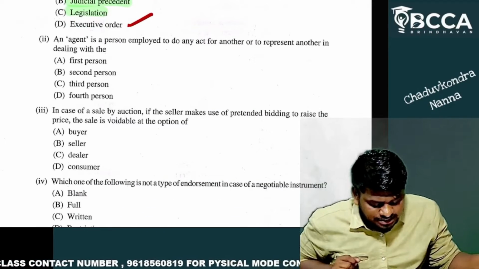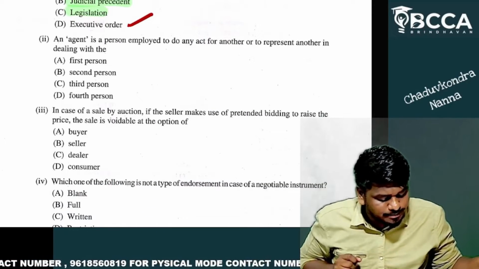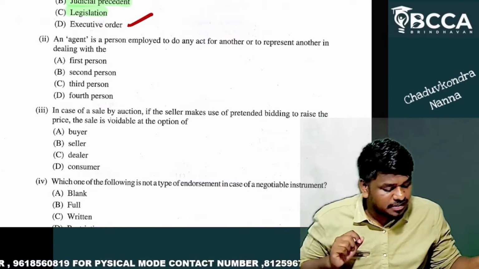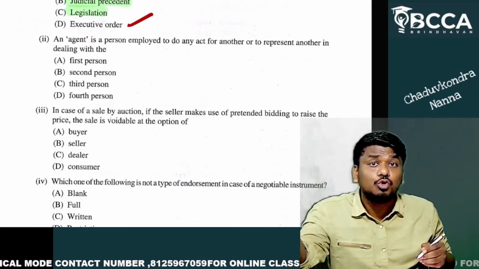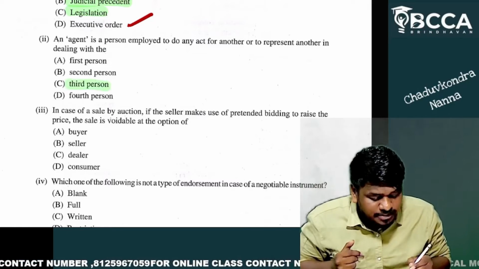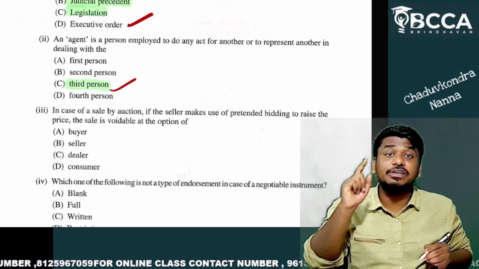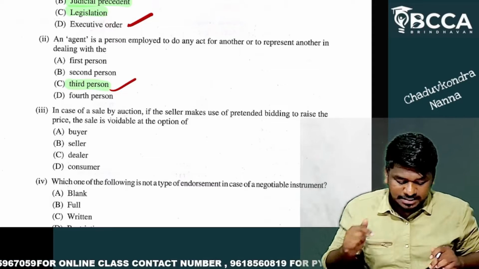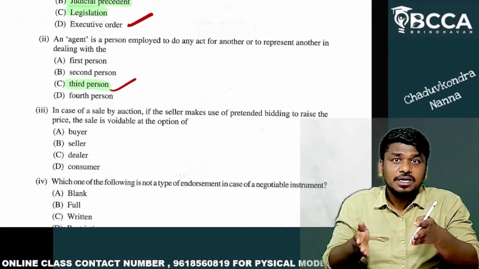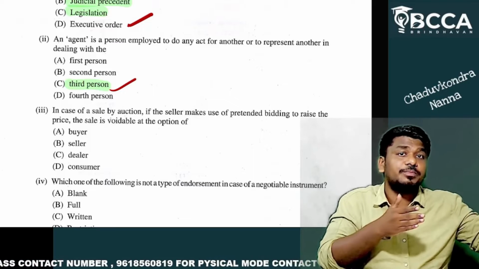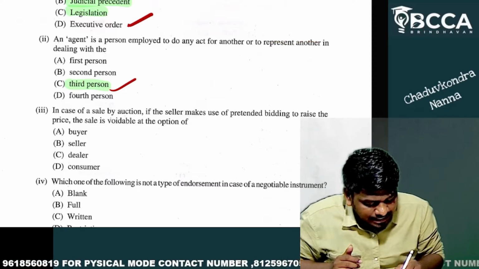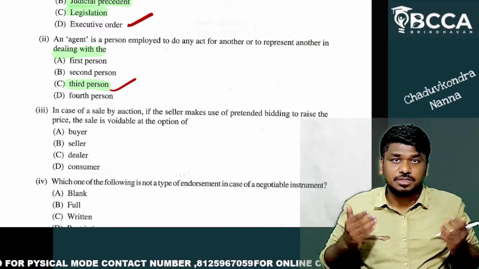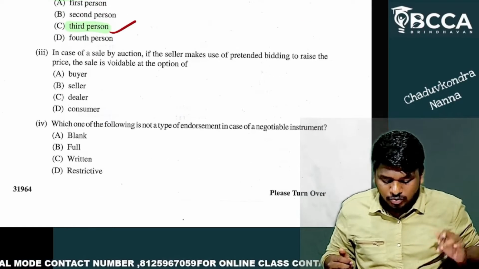The second question is about an agent: a person employed to do any act for another person or to represent another in dealing with whom? In dealing with a third person, my dear friends. That is the point. He is an agent, right? He is there to represent another in dealing with the third person. Yes. Next, question number 3.